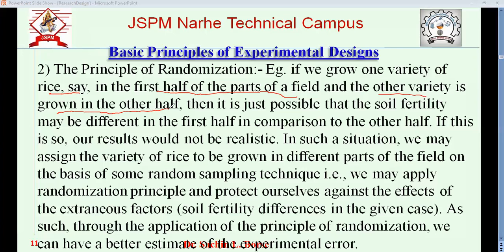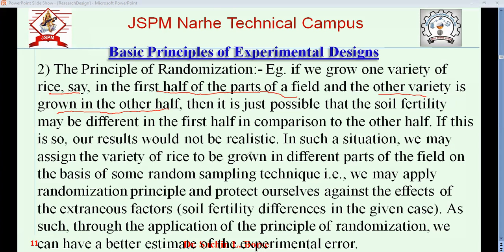Suppose you grow variety one in the land where the fertility is less, and in the remaining part where there is variety 2, their fertility is high. Okay, so low and high, what will happen? They will give the result which will not be reliable. Okay, so here we need to apply the principle of randomization.